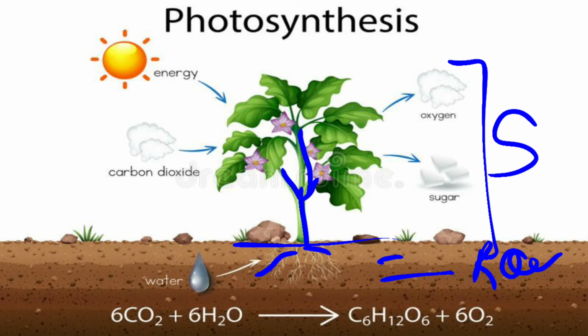Suppose the roots have absorbed a sufficient amount of water and minerals, and after that they have to transport it to the leaves. So how are they able to transport it to the leaves? They are able to transport it with the help of some conducting pipes, or you can say a pipe-like structure. With the help of that structure, these are called the vessels.